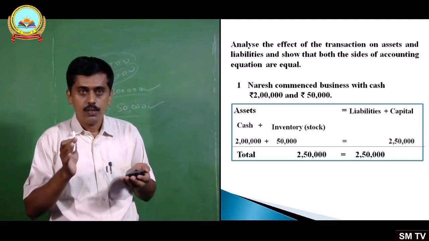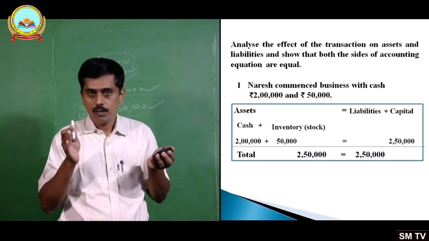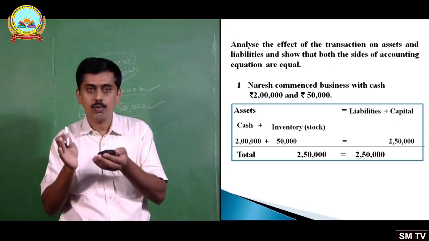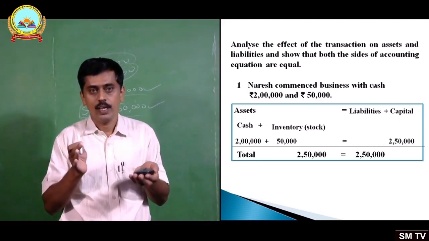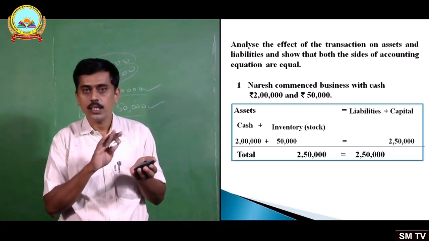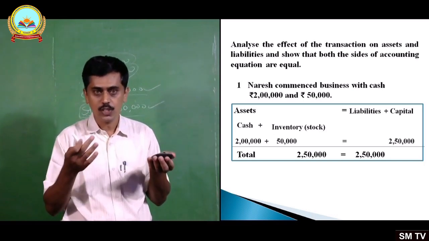This is one way of analyzing the transaction. Now what have we seen? Naresh commenced business with cash rupees 2 lakh and stock rupees 50,000, and on that day his assets are equal to liabilities plus capital. All of you agree with me, isn't it?